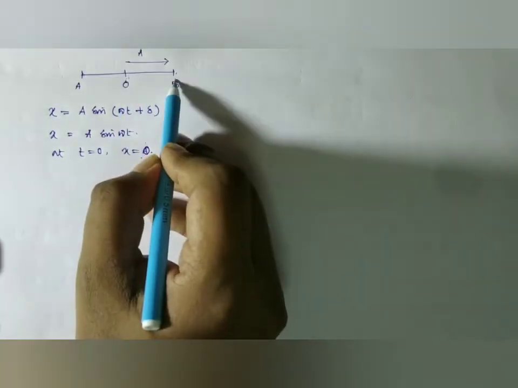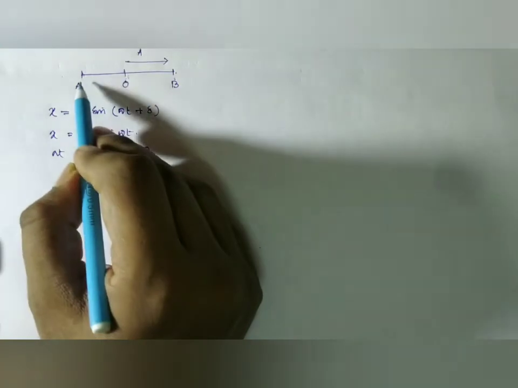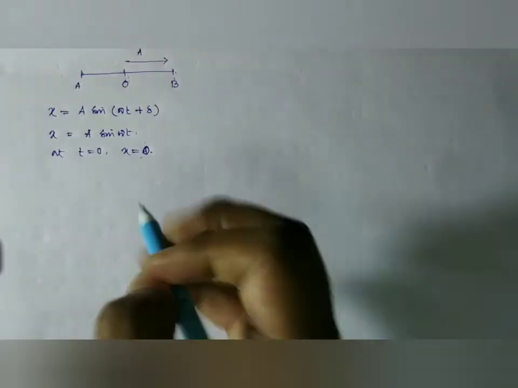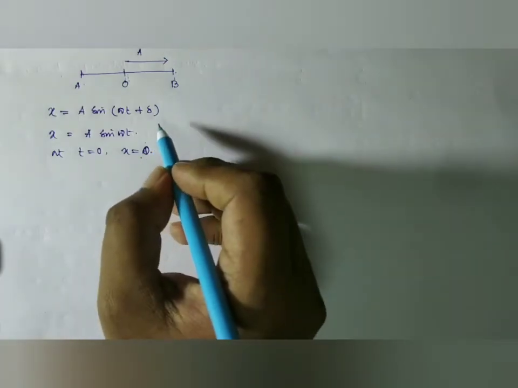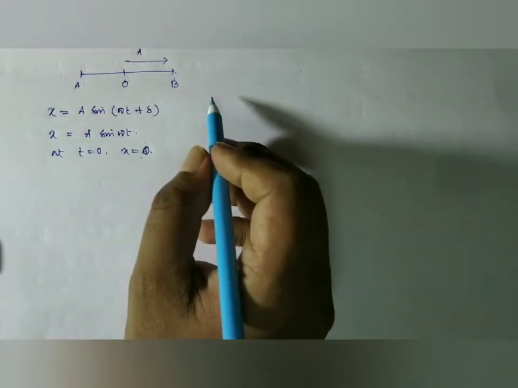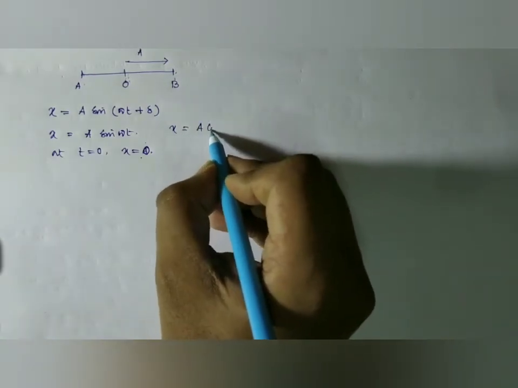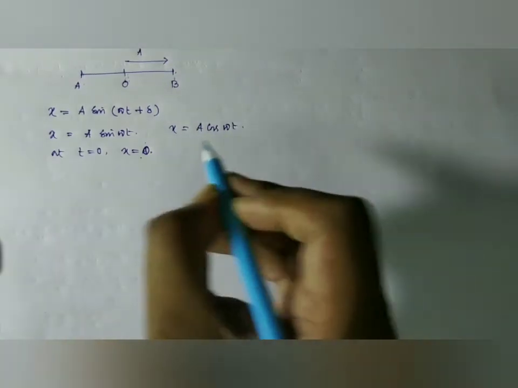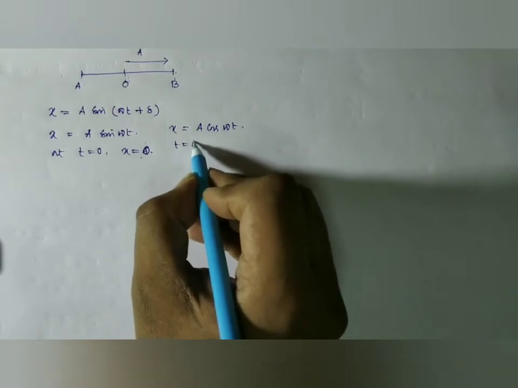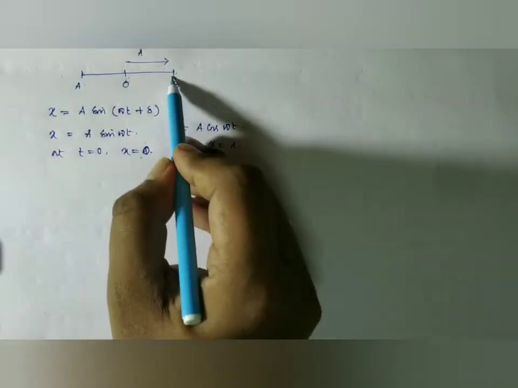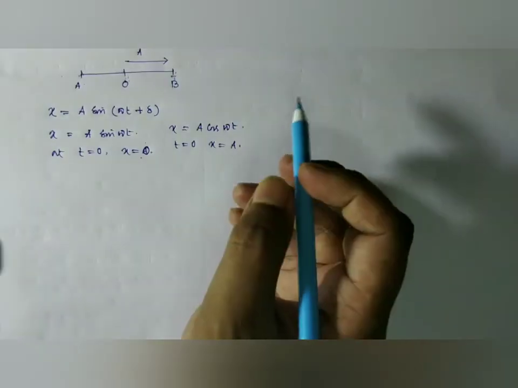Then it goes to point B, then comes back to A, then again comes back to O, and completes its motion. Similarly, if the body starts its motion from one of its maxima, we can take x equal to A cos omega t. Look here, if t equal to 0, then x equals A. That is, the body starts its motion from one of its maximum points.